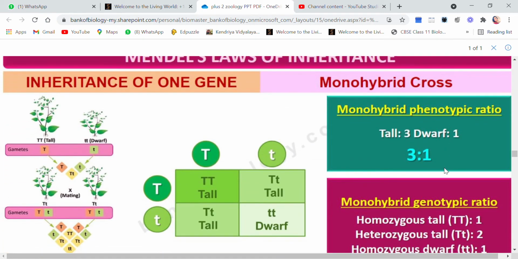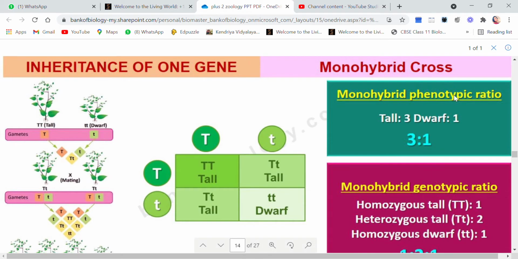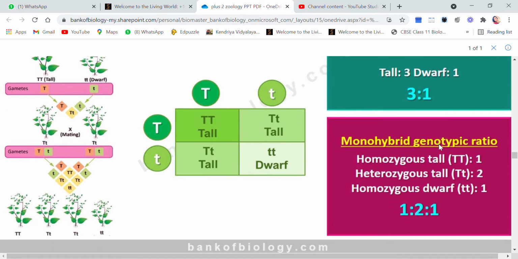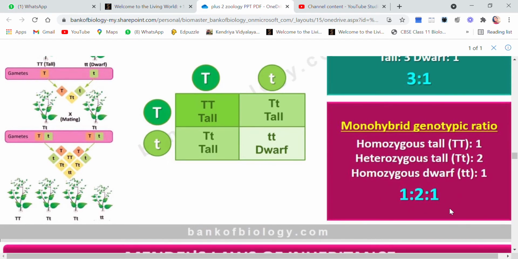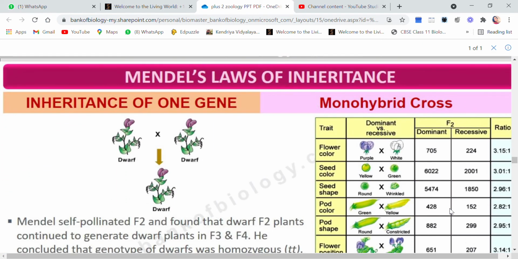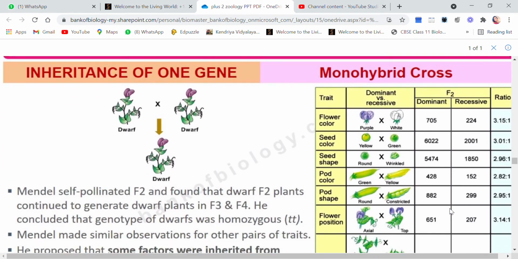Clear? So children, the phenotypic ratio is 3 tall and 1 dwarf, that is 3 is to 1. As simple as I told you. And the genotypic ratio is 1 homozygous tall, 2 heterozygous tall, and 1 homozygous dwarf, sorry. So the ratio is 1 is to 2 is to 1. It is quite simple and easy. So this is all about monohybrid cross and inheritance of one gene.